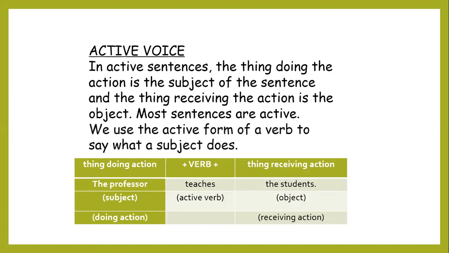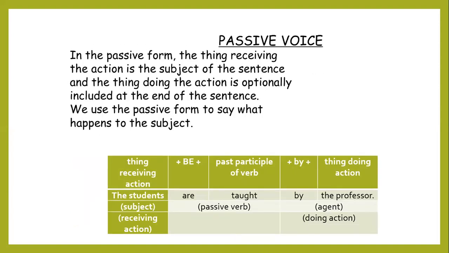Let's move to the other thing here, passive voice, the same sentence but in passive voice. We'll notice that the students, which was the object in the previous sentence, is now the subject. We said before, students are the ones who are receiving the action of teaching.